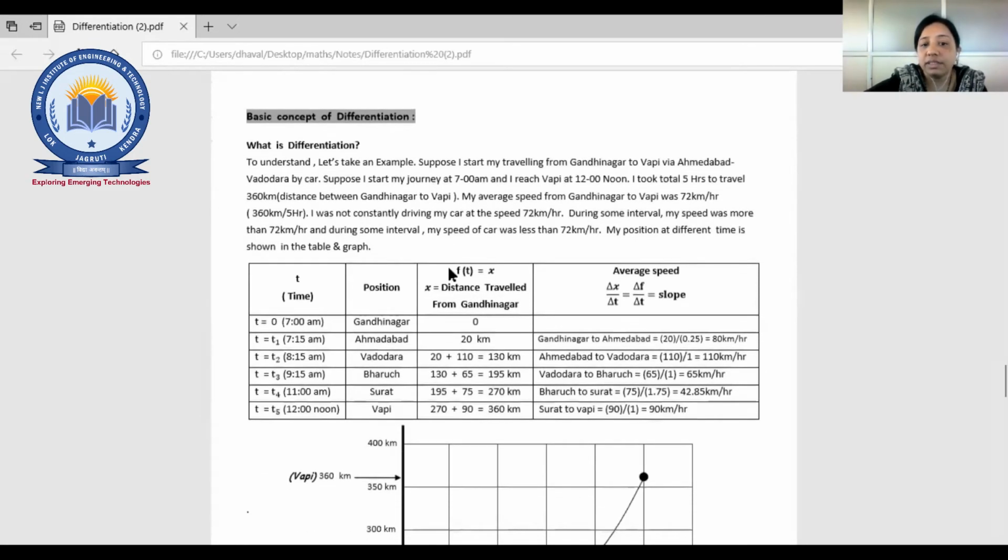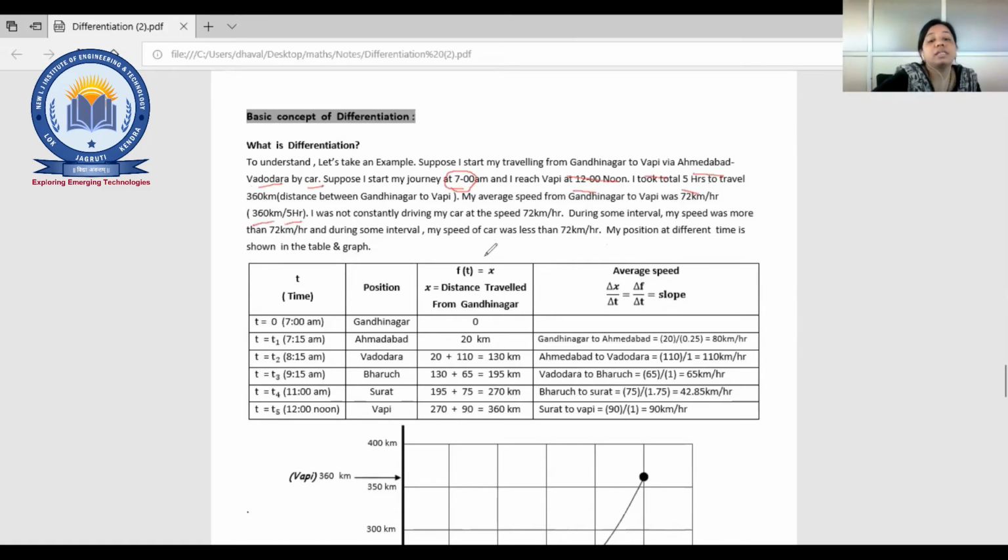The distance between two cities is given and someone is traveling from one city to another. Let me read this out. I start my travel from Gandhinagar to Vapi via Ahmedabad and Vadodara by car. Suppose I started my journey at 7 a.m. and reached near about 12 o'clock. So a total of 5 hours. Total 360 kilometers will be covered in 5 hours.